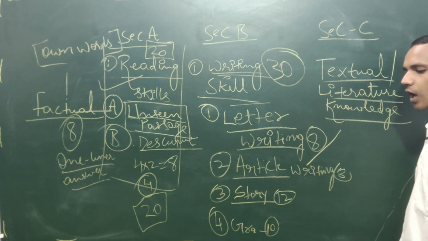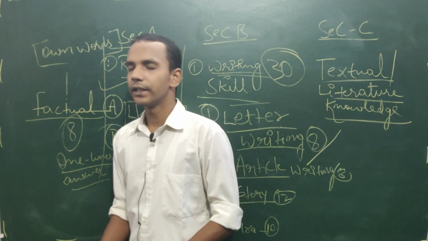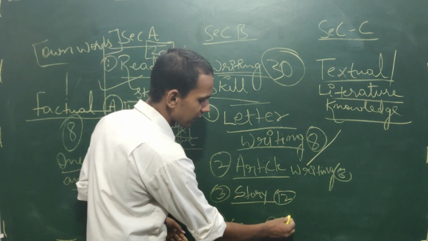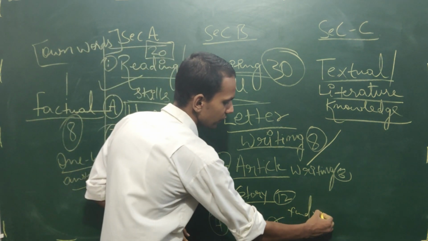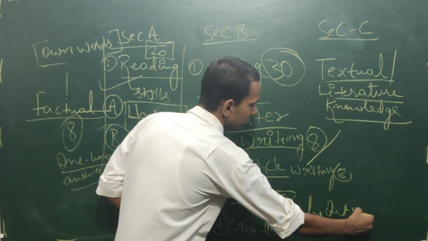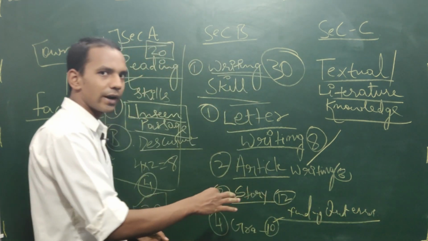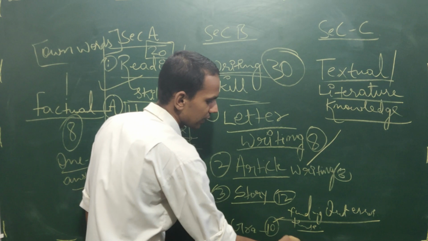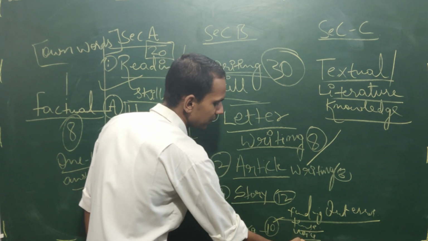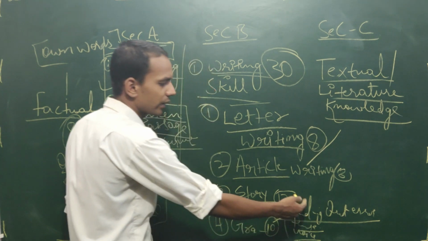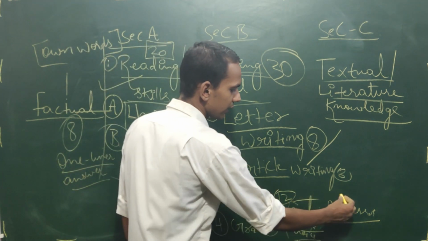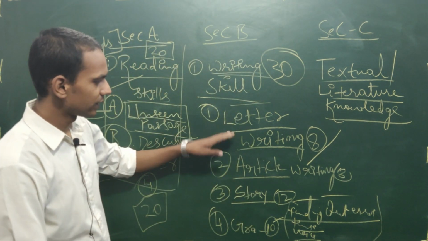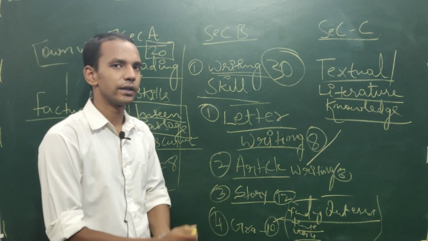In grammar, which topics do they ask questions from? They used to ask basic questions related to grammar. Like finding out errors. Finding out error means if you are reading and you are able to find the error and you are able to correct it. Then some questions related to tense are also there, related to voice are also there, and some basic grammar. Finding out error, replacing the word. So these are the basic grammar questions of 10 marks they are asking, and then letter writing, article writing, story writing, these things are there in the writing section.